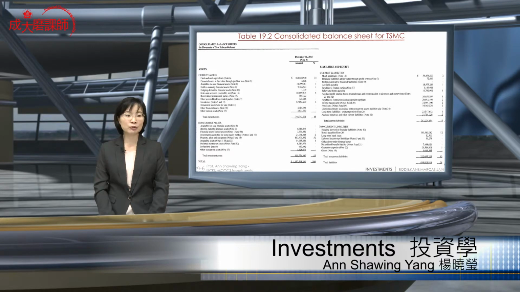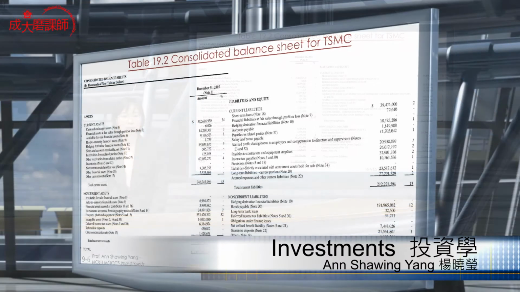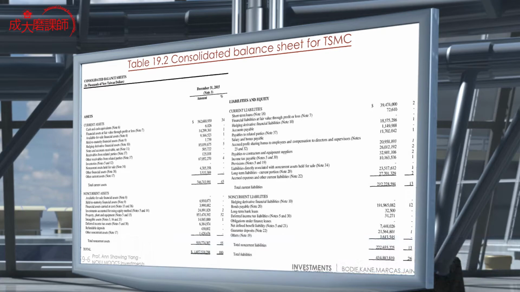Receivables from related parties. Other receivables from related parties. This will be the sales transactions, how they're dealing with their partners or clients, for the receivables, the payments for the merchandise. And then we have inventories, non-current assets held for sale, other financial assets and other current assets.